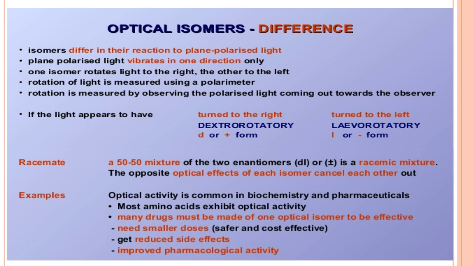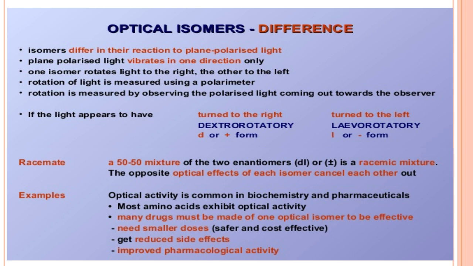One isomer rotates the light to the right, that is clockwise, and the other to the left, that is anti-clockwise. The rotation of light is measured using a polarimeter, which I will show in the next slide. Rotation is measured by observing the polarized light coming out towards the analyzer, whether clockwise or anti-clockwise.